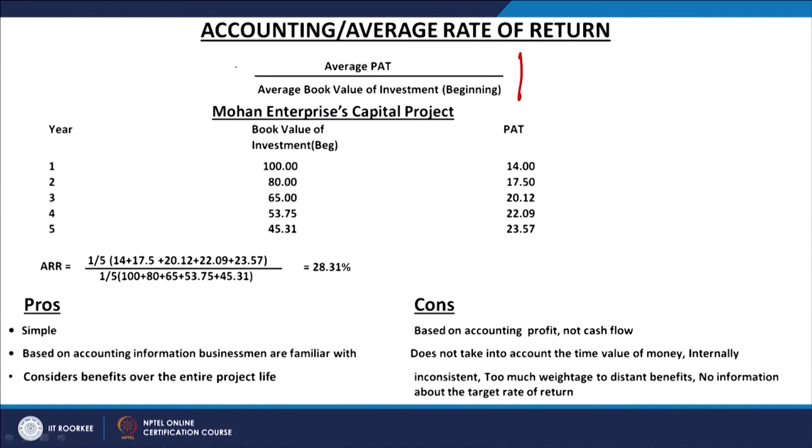So, what is the formula for calculating this? The formula is average PAT divided by the average book value of investment. Average PAT, that is the average profit after tax. We take the average profit after tax. How we take it, we will learn.